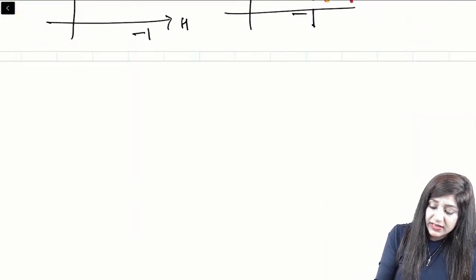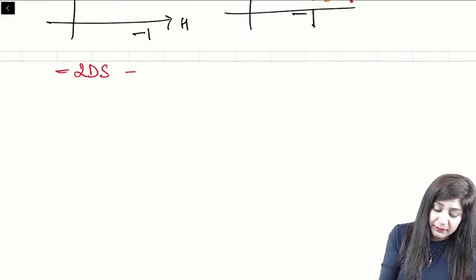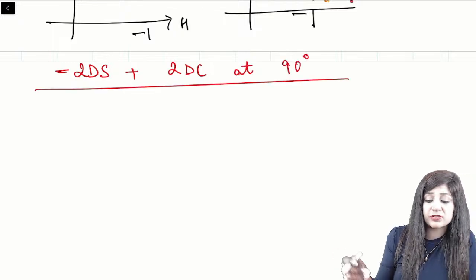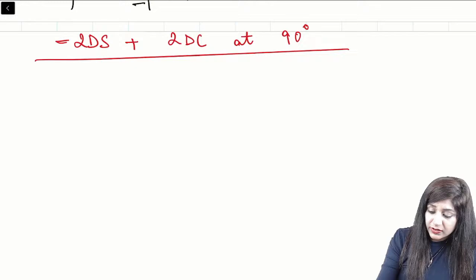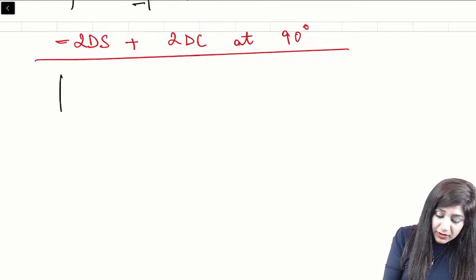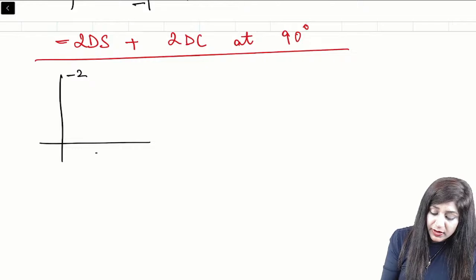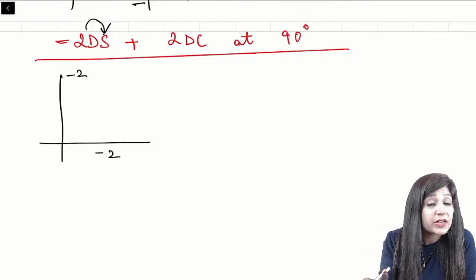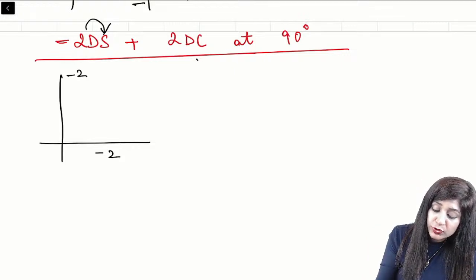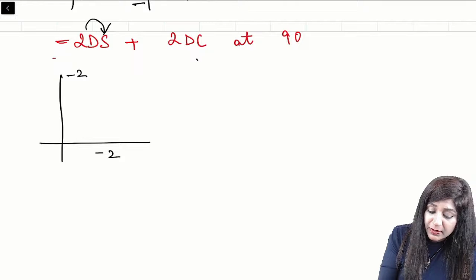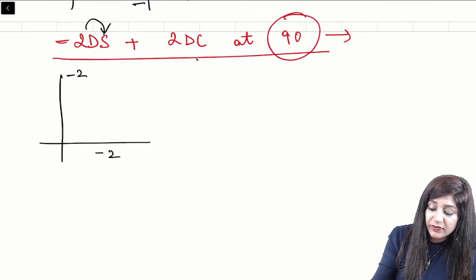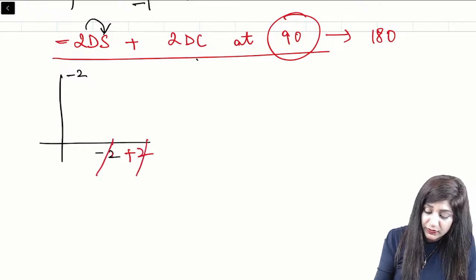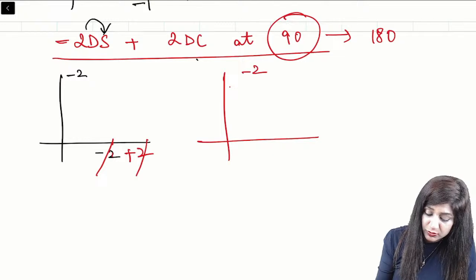So let's take one more example. -2 diopter spherical and +2 diopter cylinder at 90 degree. Those who have understood can solve, and those who have not understood, please see here. Look, we have -2 here also and -2 here also. It is diopter spherical, so it will act equally in both the meridians. And +2 you are giving at 90 degree. Because we are giving +2 at 90, it will act at 180. So at 180 I have added. Okay, so -2 and +2 will cancel out, and now this becomes -2 and 0.